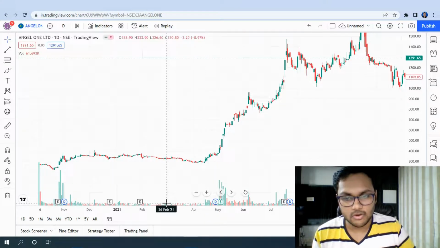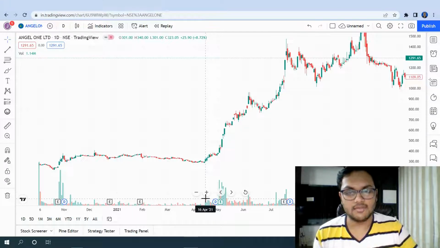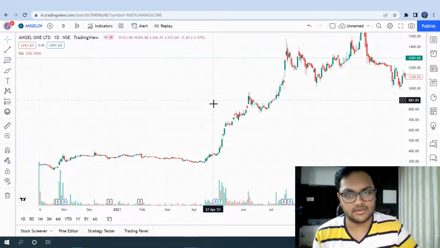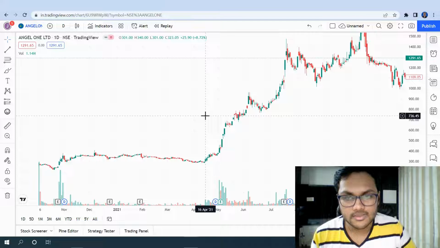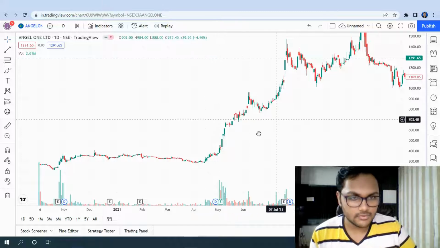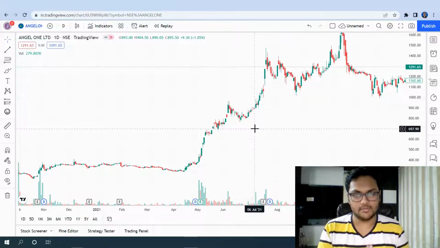Here you can see the volume was very less, but in this one day, the volume suddenly spiked and even the share price increased. Here you can see the increase or decrease and the percentage. If I go to 16th April, the price increased by 8.72% in a single day, right? Now why does this thing happen is the point of today's video. So let's go to the next segment of the video where I'll explain why this thing happens.